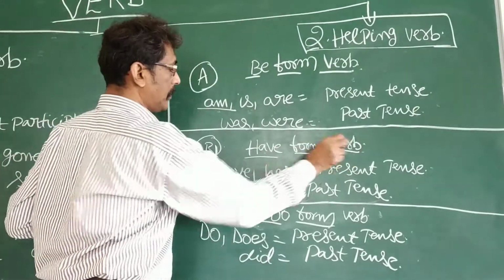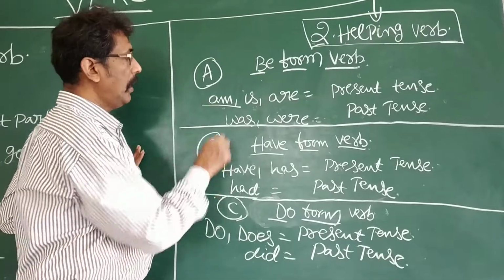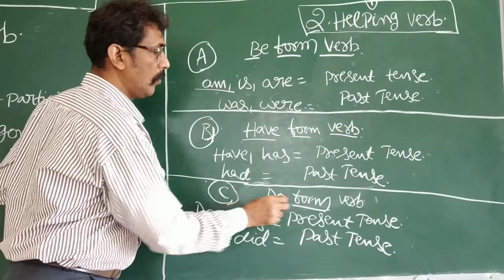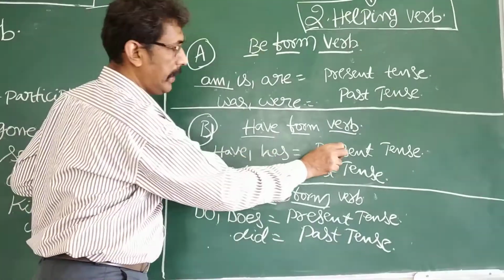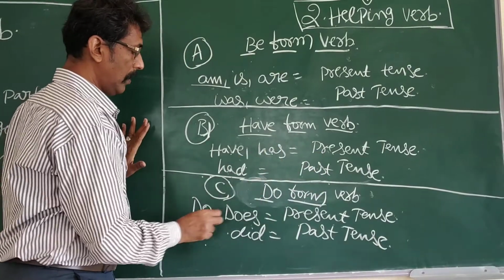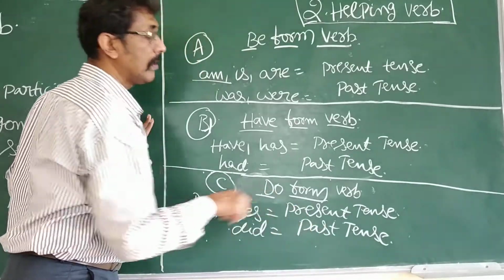There are three have form verbs. There are five be form verbs. There are three do form verbs. Here have, has, present tense, had, past tense. Here do form: do, does, present tense, and did, past tense.